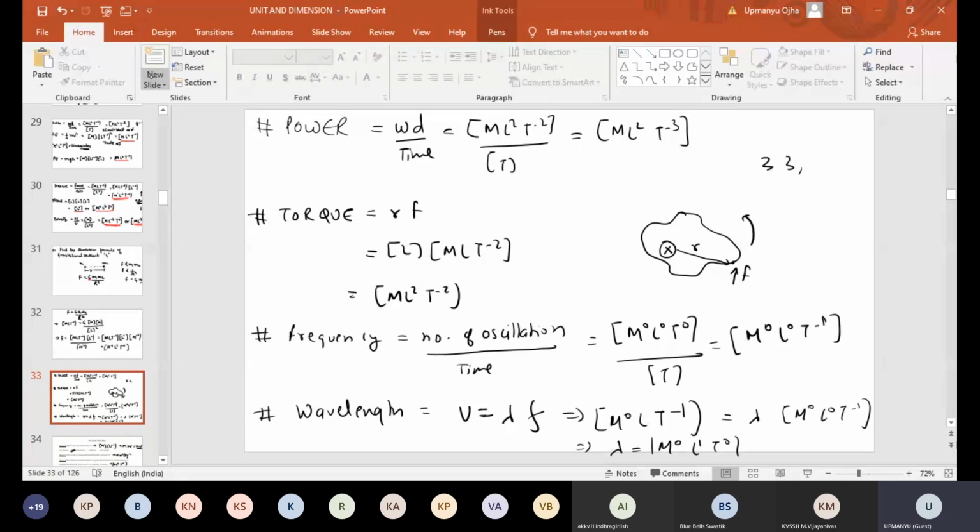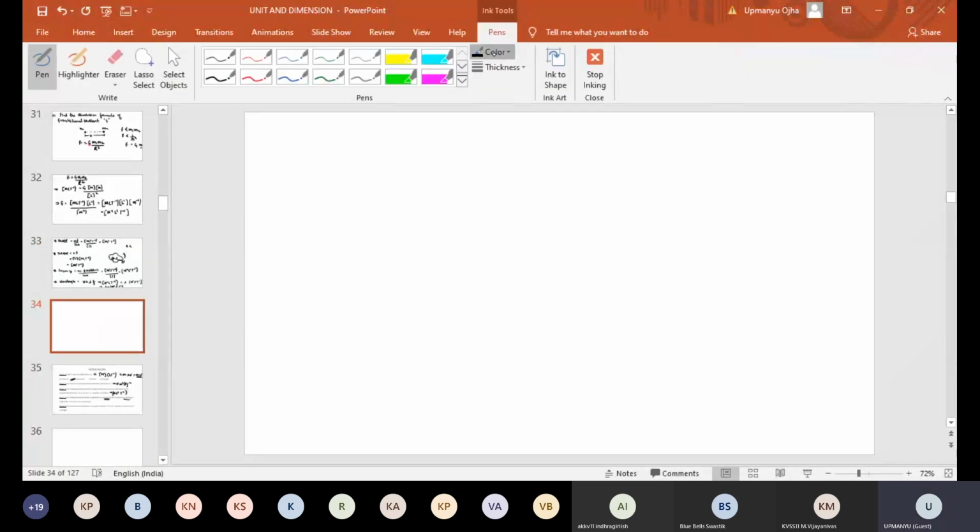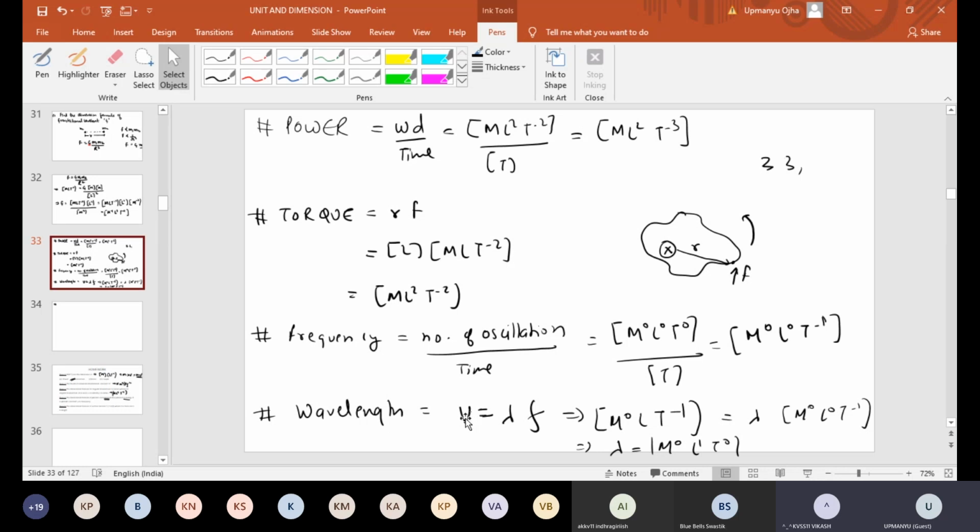Sir, can you explain the wavelength again? See, velocity of sound is equal to wavelength into frequency.